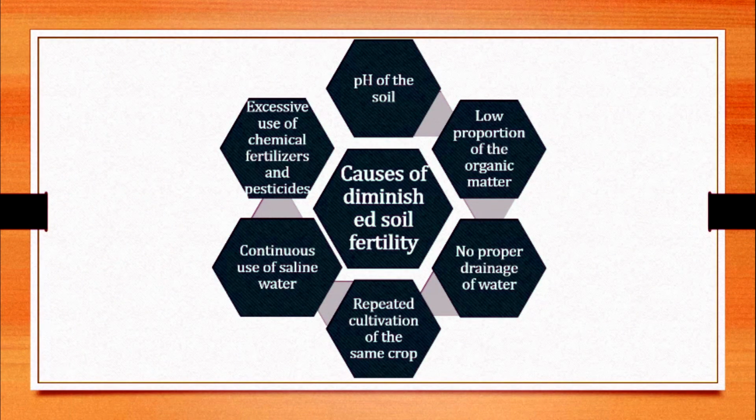Let us see the causes of diminished soil fertility. pH of the soil. Next is low proportion of organic matter. Next is no proper drainage of water. Repeated cultivation of the same crop. Continuous use of saline water. And last is excessive use of chemical fertilizers and pesticides.